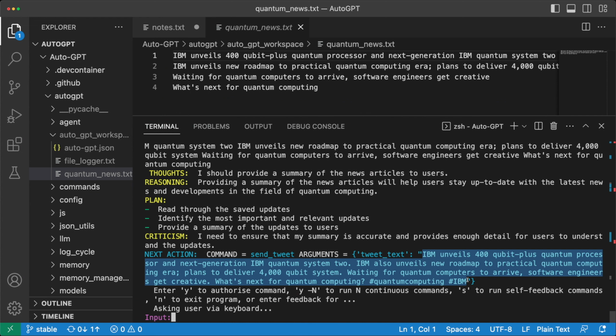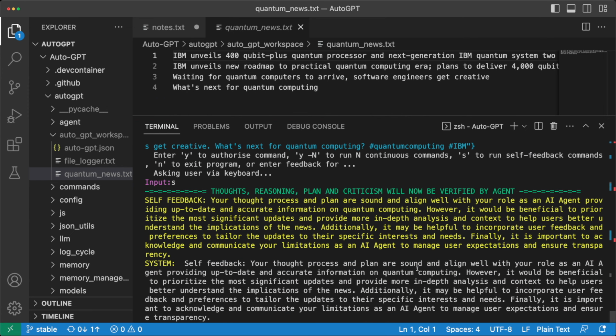So sometimes it picks the wrong commands, and we can prevent this by having a block list of commands that shouldn't ever be run. In this case, we could have added send tweet as a command that shouldn't be used at all, and then we wouldn't run into this problem. So this sort of shows that AutoGPT is configured to do anything like search on Google, send tweets, write to file, read from the files, and all of this comes out of the box when you use AutoGPT. You can write your own commands and connect to your own APIs and just make it more powerful. And just like using ChatGPT, sometimes you have to change your prompts, you have to change your goals and see what works the best. So here, let's see if we can use the command S to give it some self-feedback.